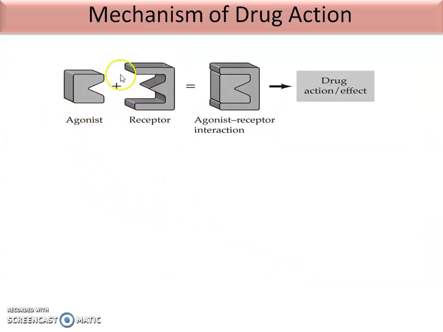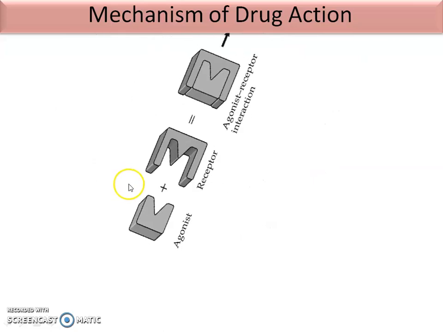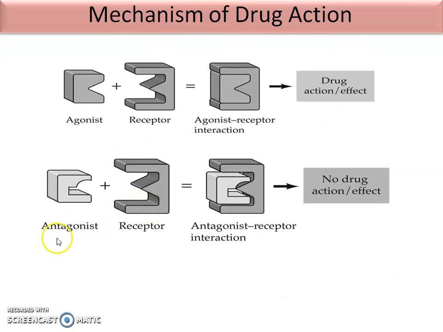This is the diagram which shows how the agonist forms the interaction and how drug action takes place. This is the agonist. If it attaches to the receptor, it gets agonist receptor interaction, a perfect combination, and it gives the drug action or drug effect. But what happens with the antagonist? This is the antagonist which is not suitable to fit in the receptor. It forms an antagonist receptor interaction complex which is not a perfect one. That's why no drug action or drug effect can take place.